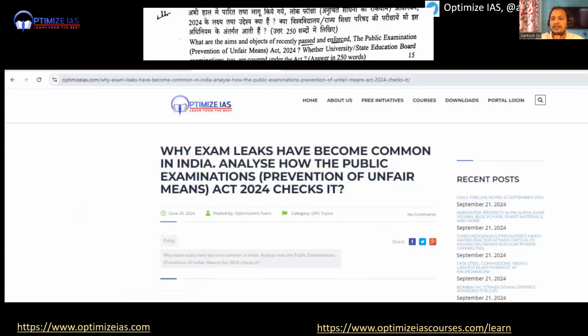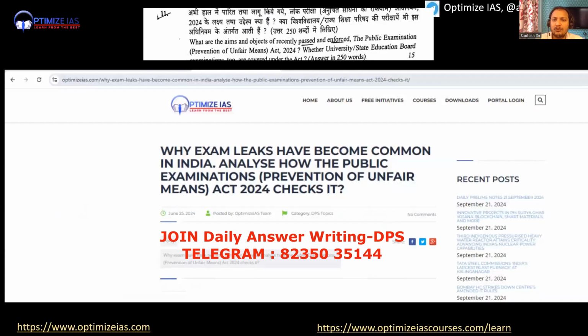So what I'm going to do is that I will take each and every question of the UPSC Mains 2024 GS paper 2 and I'm going to show you from where UPSC is framing question and why it is framing that question. Okay. So guys, you can see one question. What are the objectives of the Public Examination Prevention of Unfair Means Act? Whether universities, state public boards examination too are covered under this act. Okay, so it's a direct current affairs question.